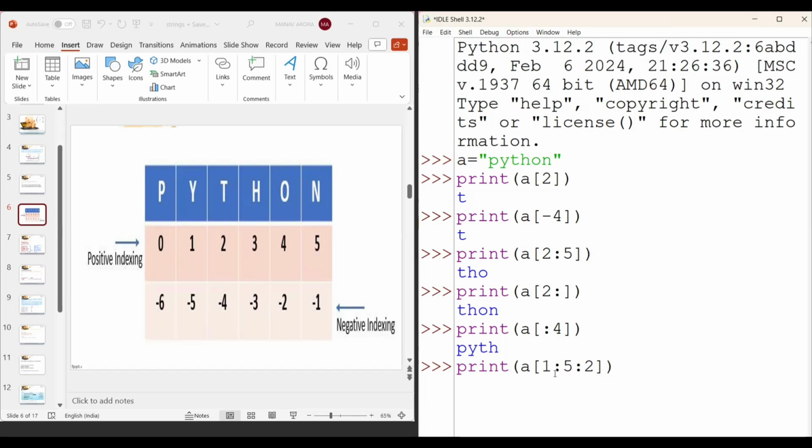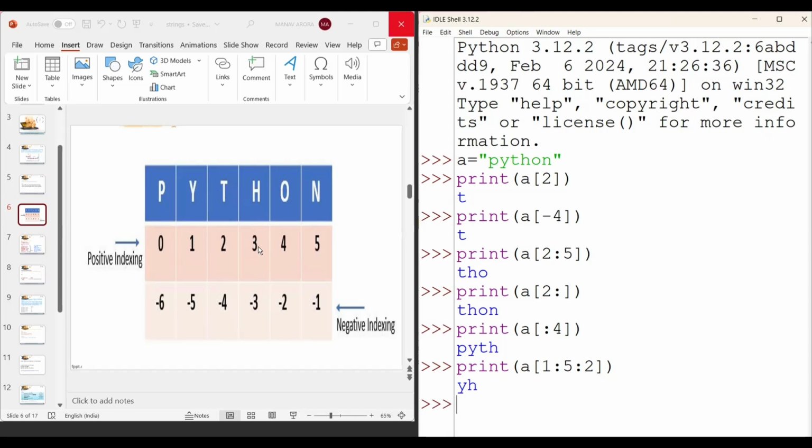Okay. So in this, the numbers included are 1, 2, 3, 4. 5 is not included in this. So 1, 2, 3, 4 is there. But 1 is there, after that 2 steps. So after that 3 is printed. Okay. So output is 1 and Y, and now we take 2 steps together.